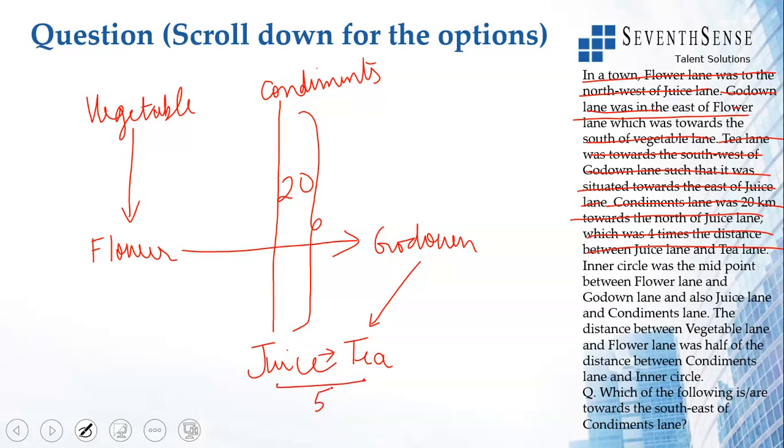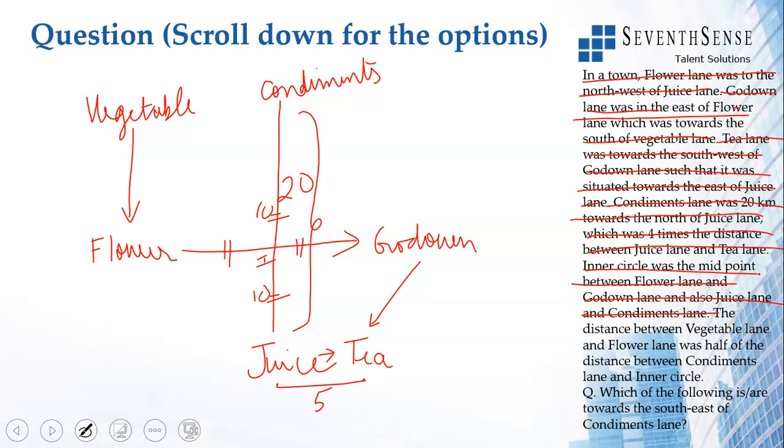Inner circle was the midpoint between flower lane and go down lane. So this distance is equal to this distance, flower lane and go down lane. This is inner circle. It is also the midpoint between juice lane and condiments lane, which means this is 10 and this is 10. So this is also taken care of.